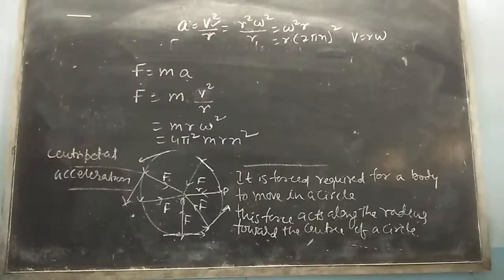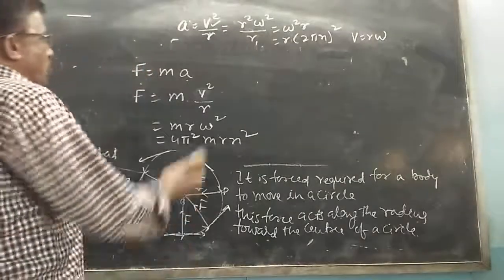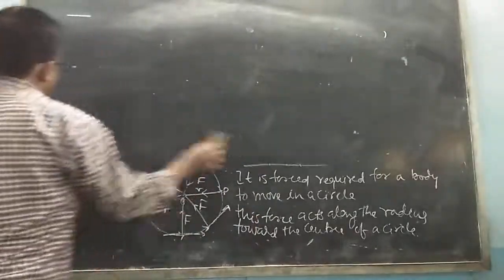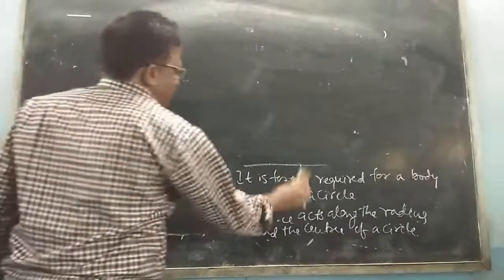Now we are going to find out one small article. This formula we have to use. So the centripetal force is m v square by r.